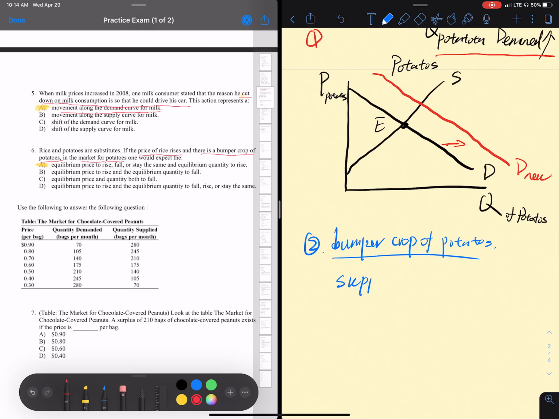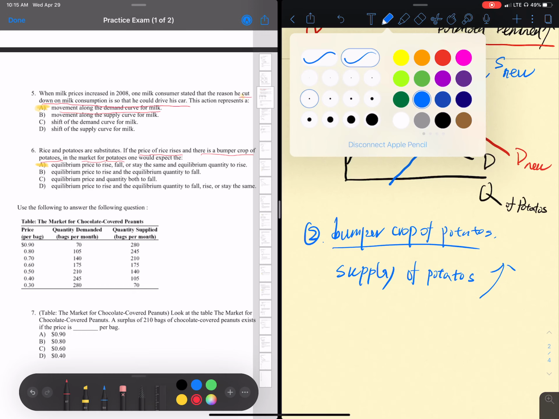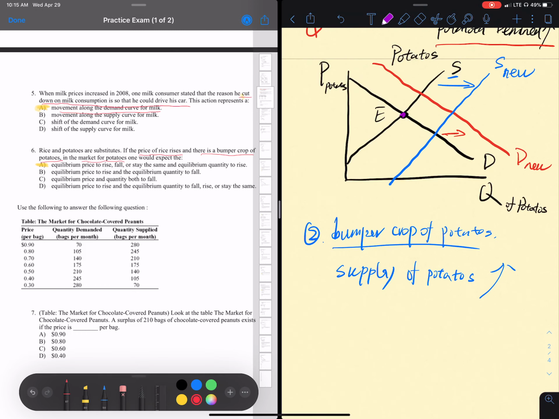So the supply of potatoes goes up, right? This is the supply curve. If it goes up, that means it's a rightward shift like this. This is the new supply curve. And this is your old equilibrium. This is your new equilibrium.